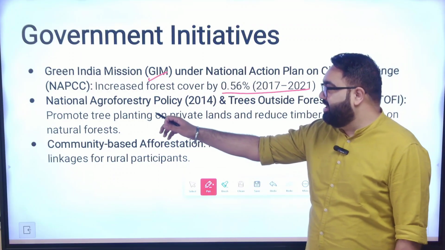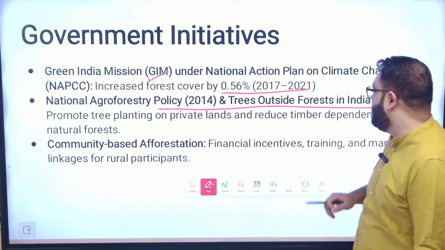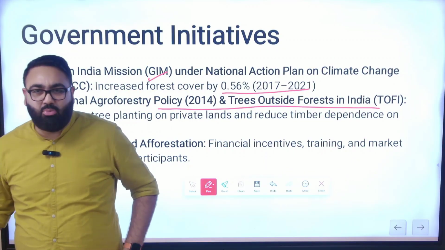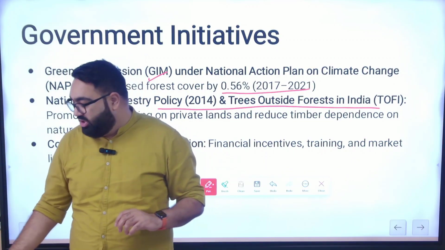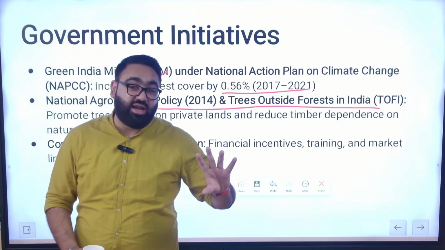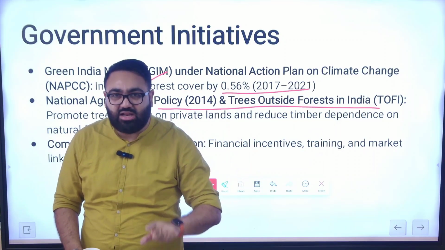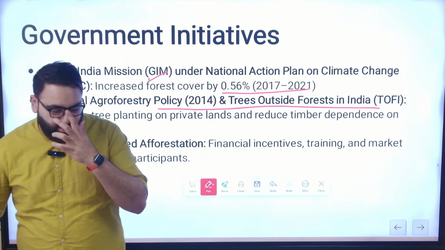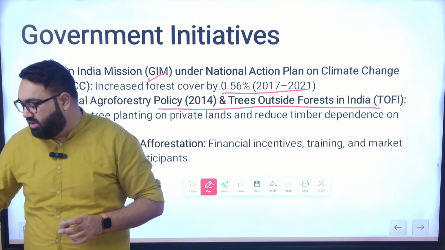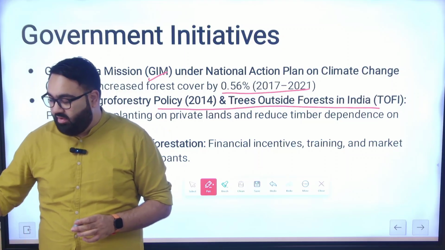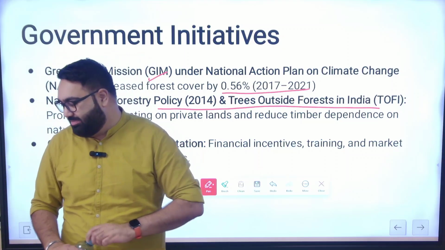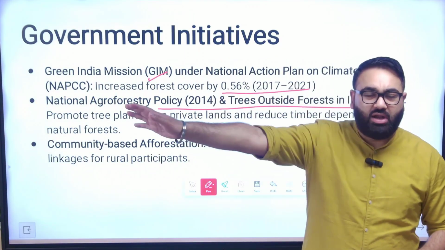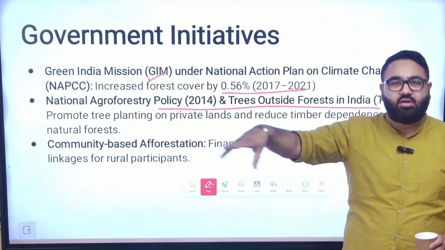We also have the National Agroforestry Policy and Trees Outside Forests in India. It means the government says that what matters is more trees, not where they are. So even if people are planting trees outside the forest, the government will still count that as a forest area. So let's say you have your own personal land, 2 or 3 acres, where you have planted mango trees or some other trees for commercial purposes. The government encourages that as well. That will not be called a forest, but it will be counted in the forest cover.